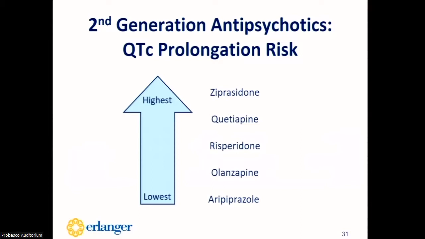So QTc prolongation is a risk with all of the antipsychotics, but it's important to know which has the highest risk and which agent has the lowest risk, especially when you have a patient that already has a high QTc at baseline. Ziprasidone and quetiapine are going to have a higher risk, and aripiprazole and olanzapine will have the least amount of risk associated with their use.